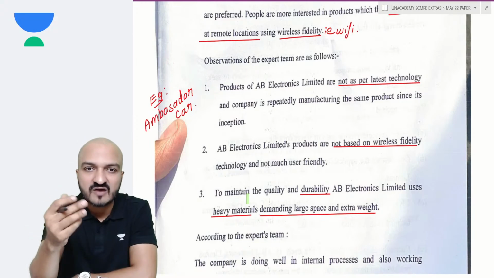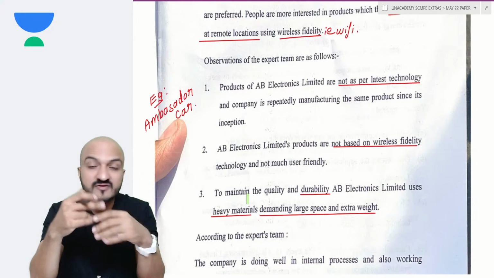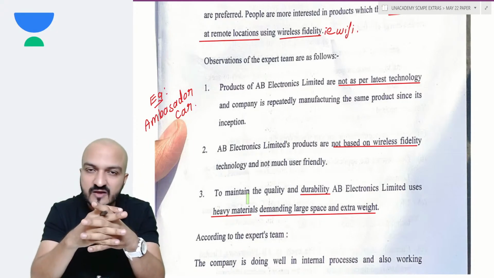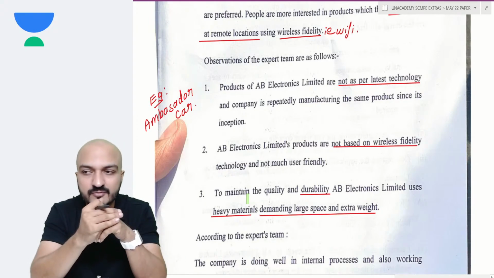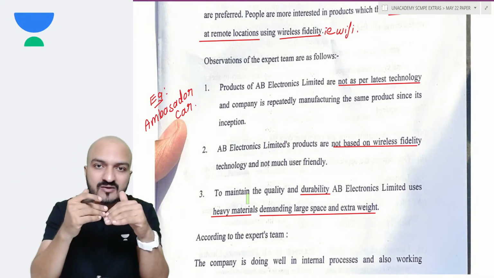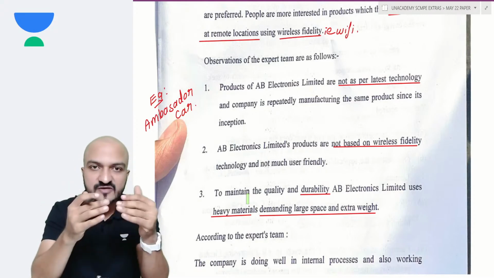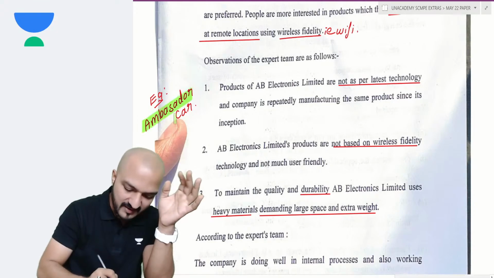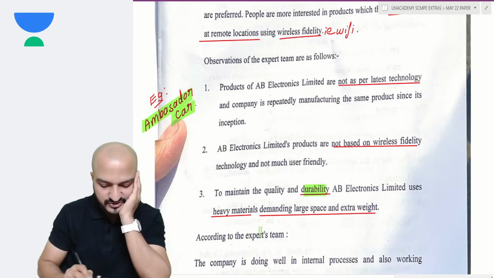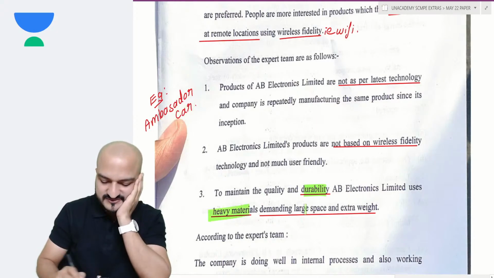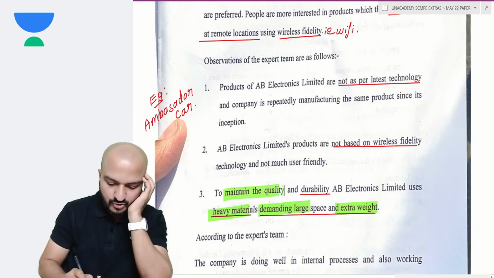Nowadays in most of cars you have so many digital features. You have a touch screen, you have everything automated, app based versions of the car. I can switch on the AC of my car sitting here in my room. I can switch on the air conditioner 10 minutes before I reach the car. All such features are not there in that Ambassador car. So that was the kind of device that this company is manufacturing, which uses heavy materials, demanding large space, and it has extra weight, but it gives very good quality.